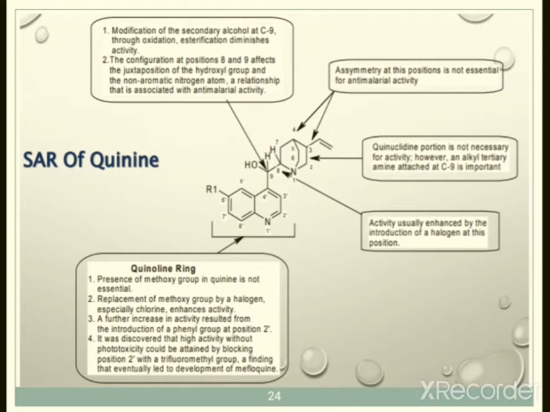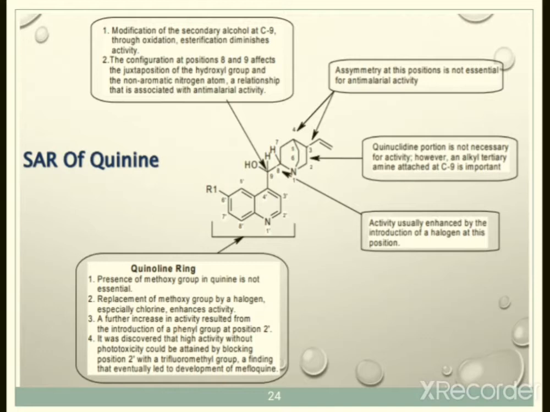Quinuclidine is the basic portion, with the quinoline ring and the R1 substitution. We will see initially the 9 position, where there is an OH substitution. The first point concerns this carbon, the 9 position: the modification of the secondary alcohol.